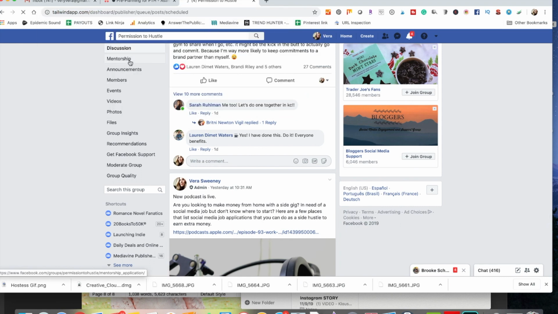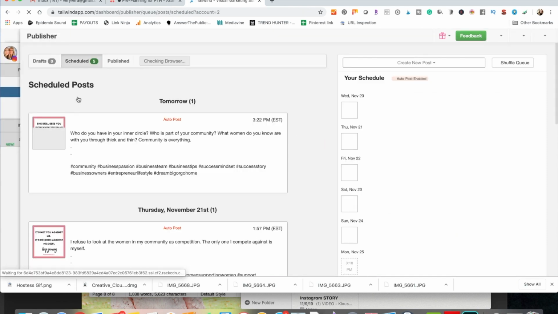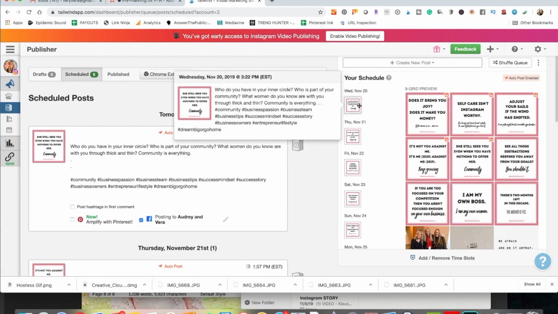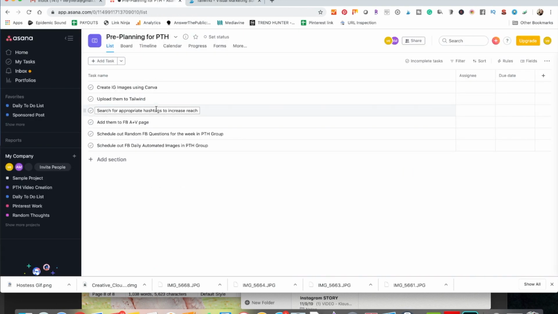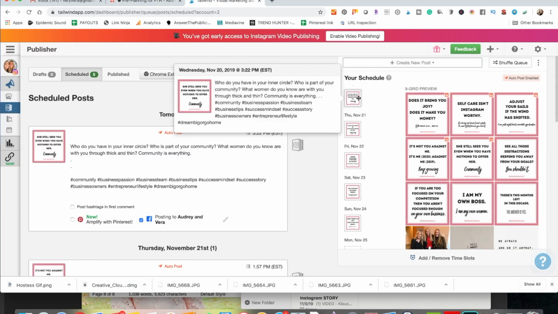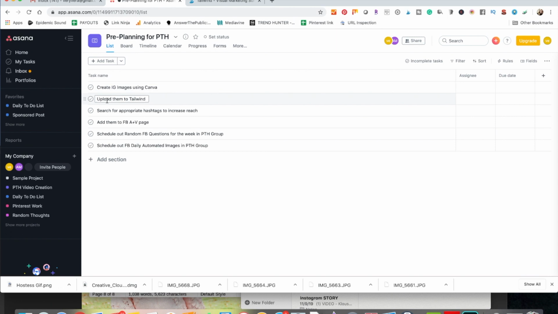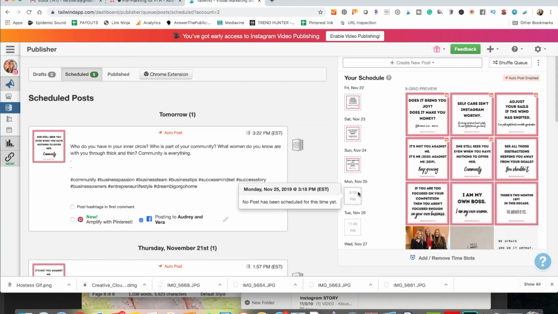Similarly, if we go to Tailwind, Permission to Hustle, which is what we're really using it for, these quotes are, again, pre-scheduled out 1 week at a time. And as you can see here, it's scheduled out to the Facebook page, upload them to Tailwind, create IG images using Canva. That's exactly what this is. We created these on Canva. We uploaded them to Tailwind, we searched for appropriate hashtags, we checked the box to include them to the Facebook page, etc. So pre-planning for PTH, this is done until November 25th.